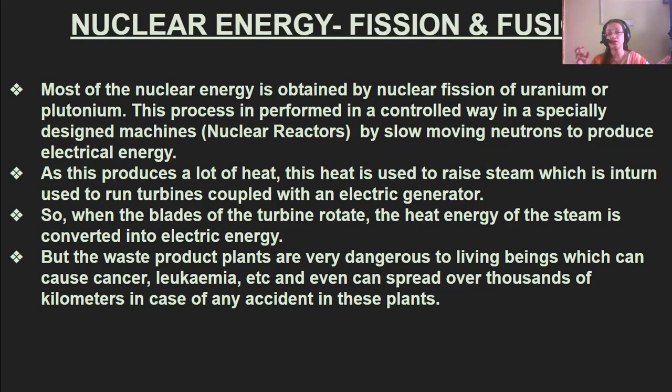But the waste products of the plants are very dangerous. When the nuclear reactors are working, where the nuclear energy is being converted into electrical energy, some waste products are produced that are very dangerous to living beings. The persons who are working there are at risk, because the nuclear waste can cause cancer and leukemia. Leukemia is also a cancer, a blood cancer. It can cause cancer of the skin or any other parts, and the radiation can even spread over thousands of kilometers in case any accident happens to those plants.